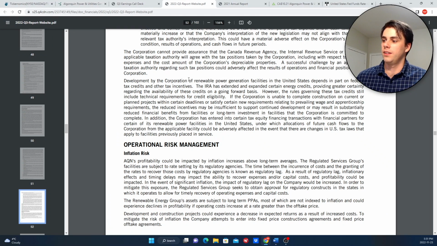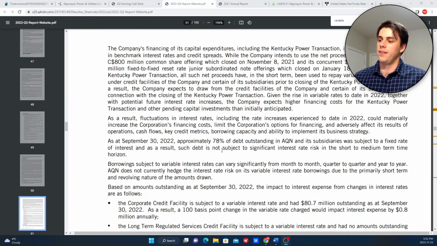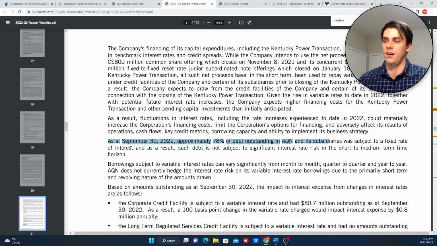Now, the one plus, I guess you could say, is that not all of their debt is subject to these interest rate changes that we're going to see. So it's not all variable interest rate debt. And they even talk about it here. They're saying as of September 30th, 2022, so fairly recently, 78% of debt outstanding in AQN and its subsidiaries is subject to fixed rate debt.